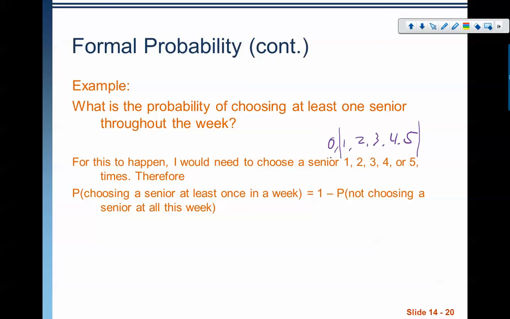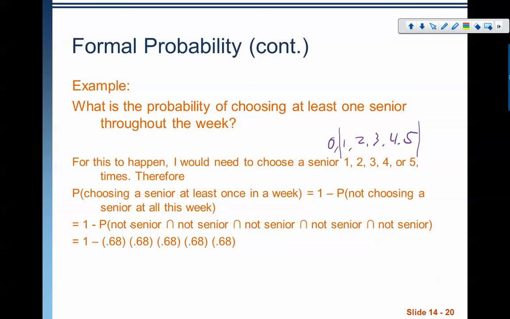So if I can find the probability of choosing 0 and take the complement of that, I'll have my probability of at least 1. So I need to have not senior on Monday, not senior on Tuesday, not senior on Wednesday, not senior on Thursday, and not senior on Friday. And I need to subtract that from 1. So that's 1 minus 0.68 to the 5th power, which is 0.854. So with the at least words there, I had to use the complement rule again in order to solve it.